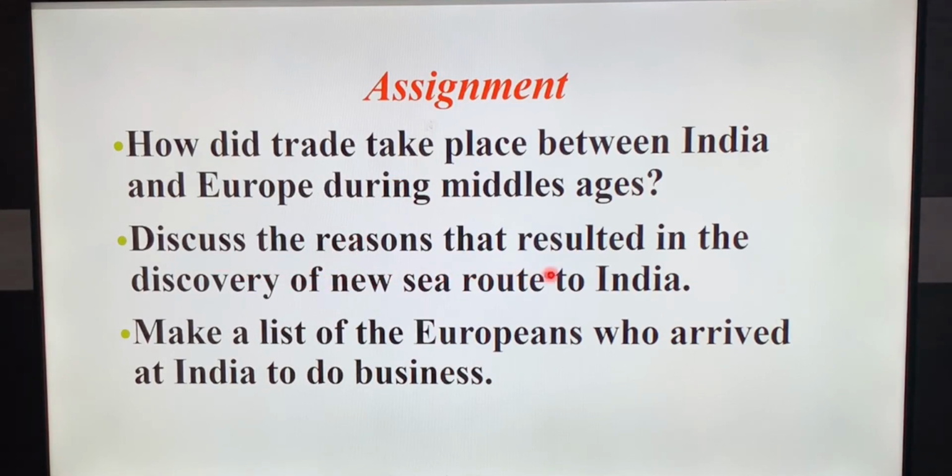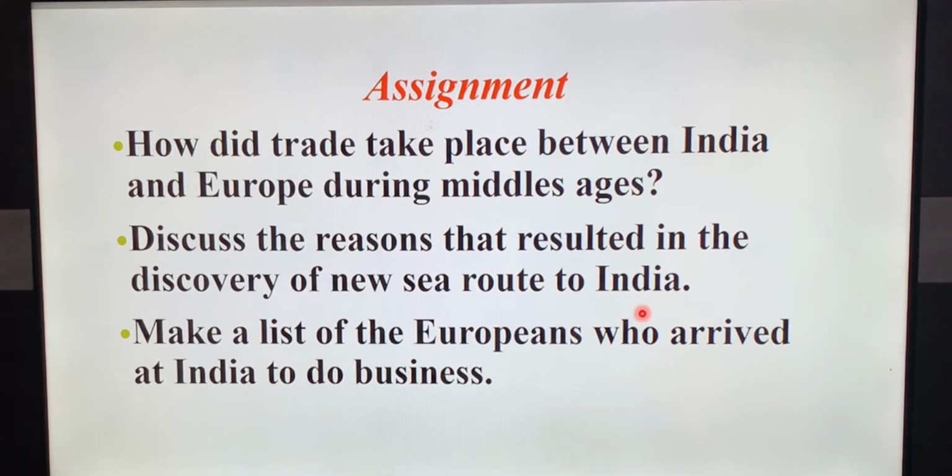Discuss the reason that resulted in the discovery of new sea route to India. Now here you have to write reasons that resulted in discovery of new sea route to India. You have to start it from in the year 1453.